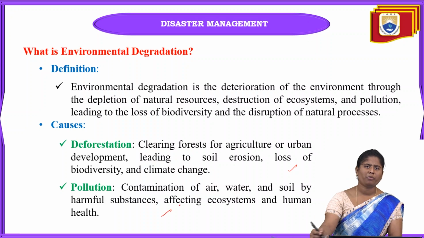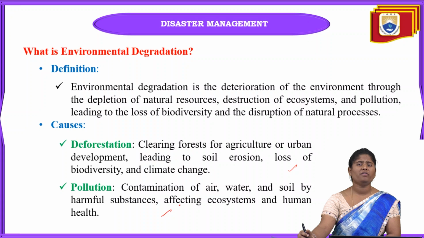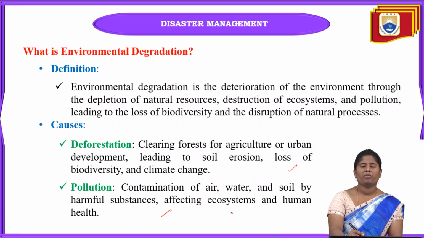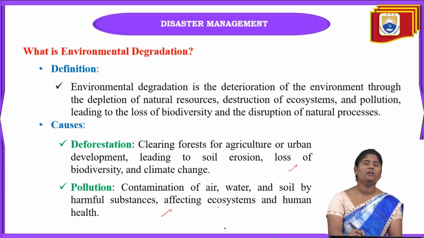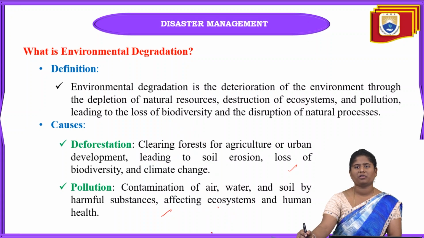Next one is pollution, and pollution can be water pollution, air pollution, noise pollution, everything comes under this environmental degradation. Here, pollution can be because of contamination of water, air or soil by harmful substances that come towards the water bodies, or that can go towards the soil.